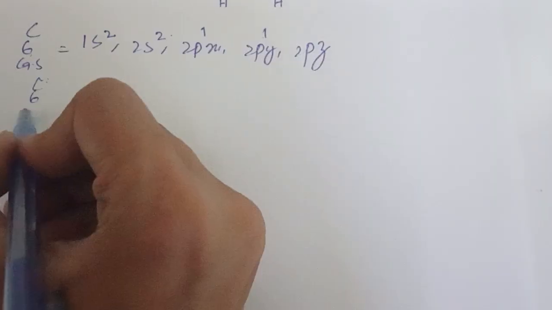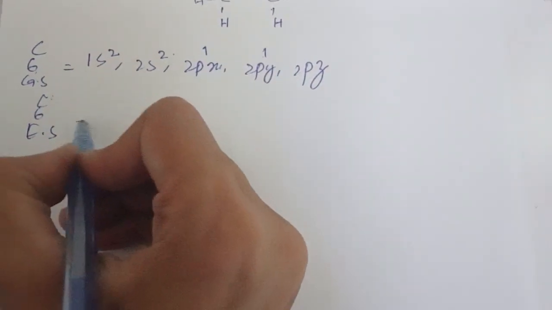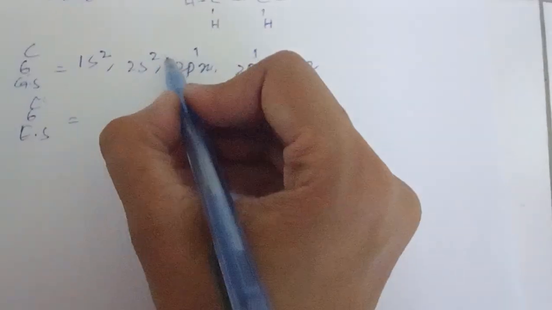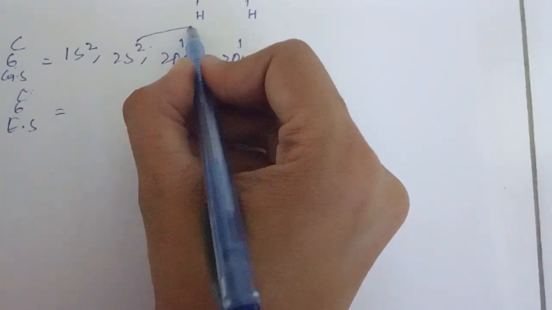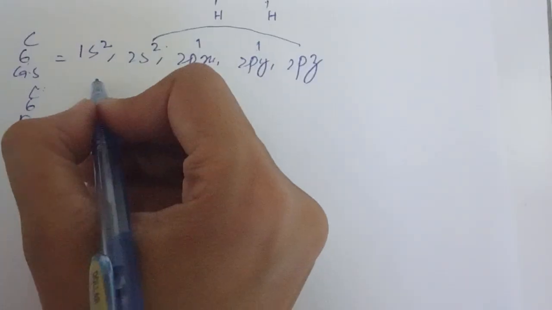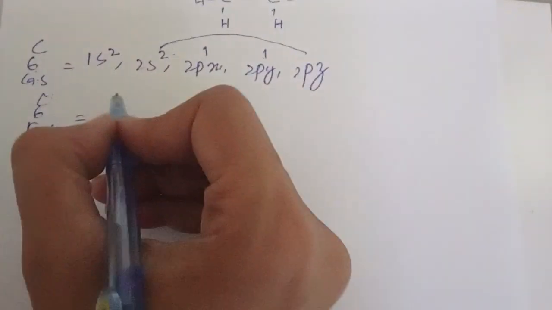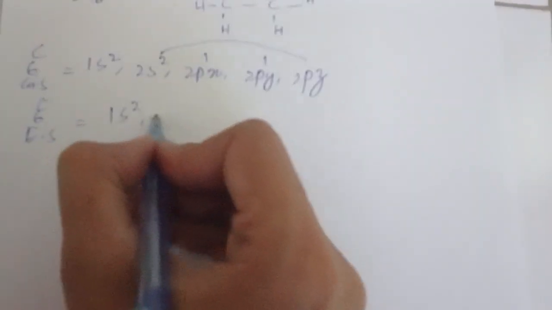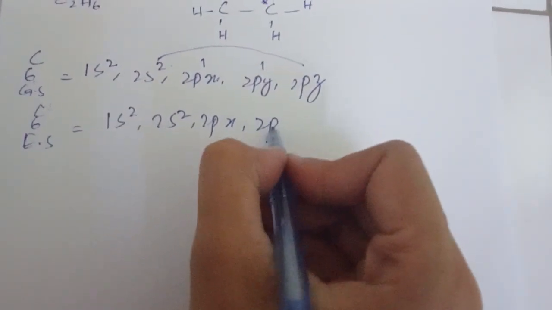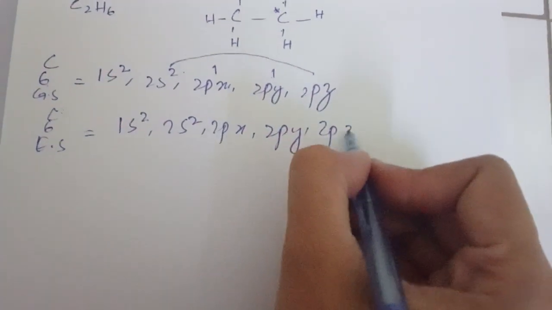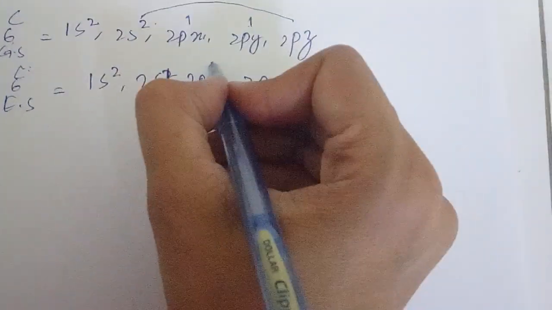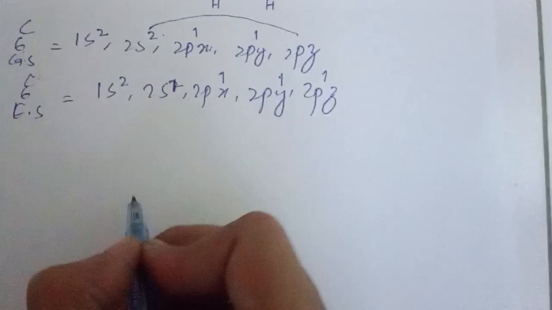So the carbon in the excited state will have one electron from the 2s orbital move towards the 2pz orbital due to the absorption of energy. So the excited state electronic configuration will be 1s2, 2s1, 2px1, 2py1, 2pz1.